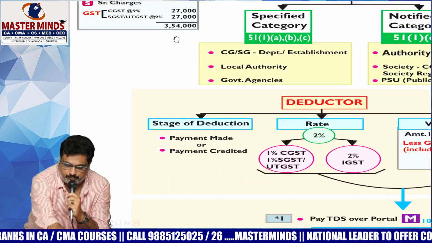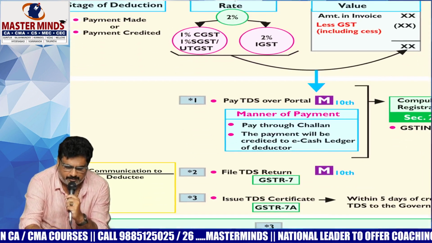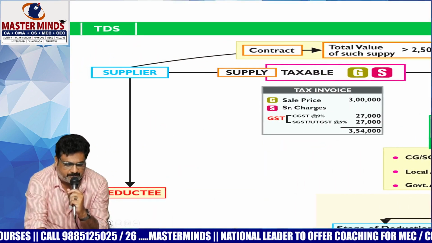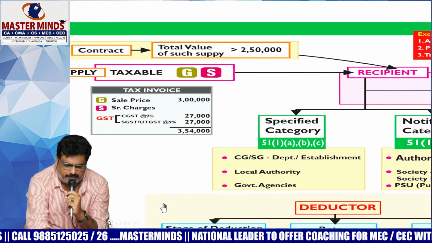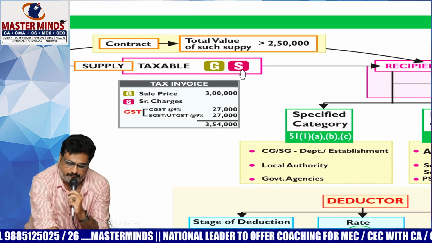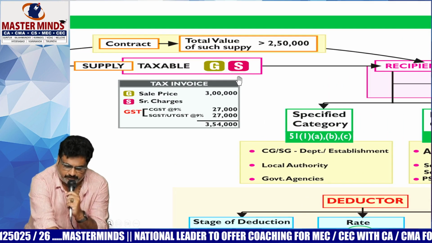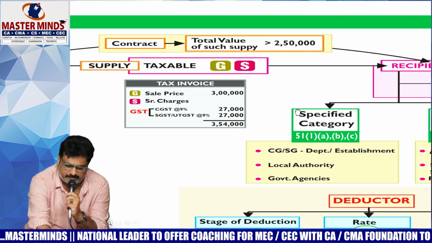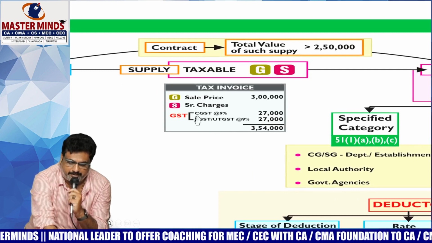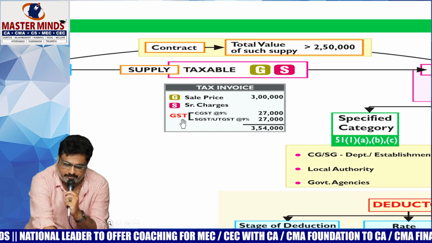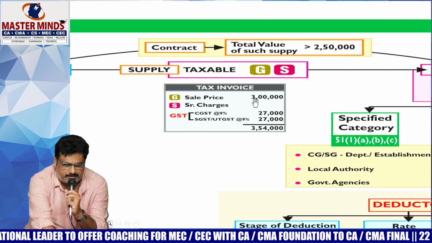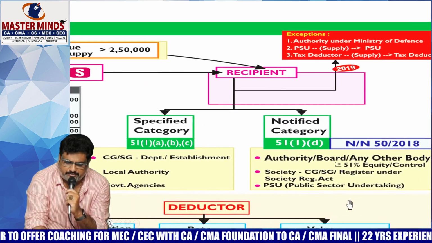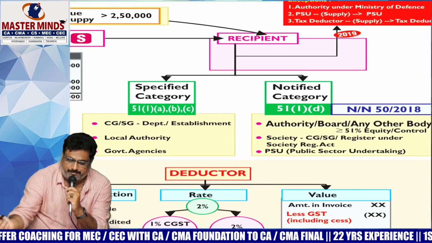Okay, I just want to show you the procedure, how it will happen. First, this is the topic we have discussed. The supplier is called the deductee, and whether it is a supply of goods or services, in both cases TDS is applicable where the contract value is more than 2.5 lakhs. While computing that, GST is excluded, that's why GST is in red color. On that we are liable to deduct the TDS, and the recipients are actually 6 points.